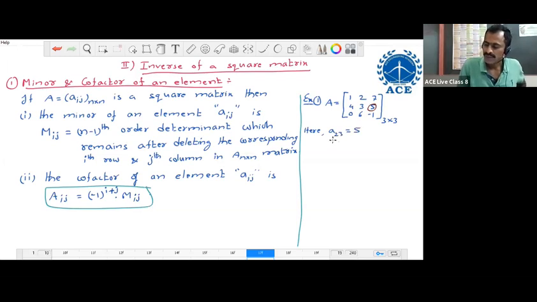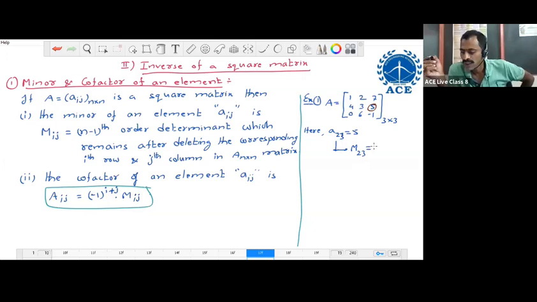For this element, the minor is denoted by M23. It remains after deleting the second row and third column. When you delete the second row and third column in the 3 by 3 matrix, we obtain a 2 by 2 matrix.